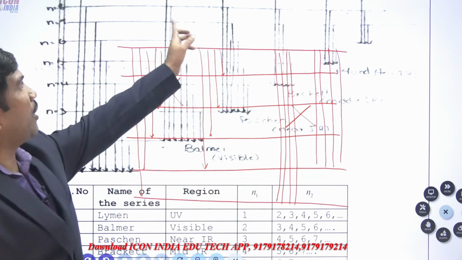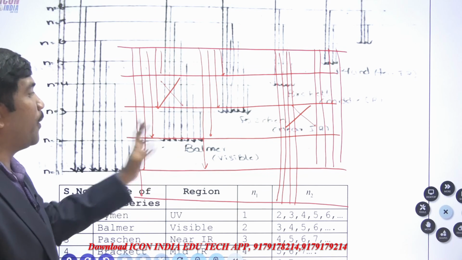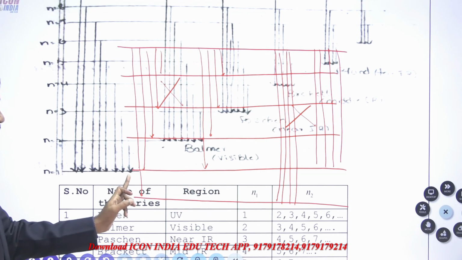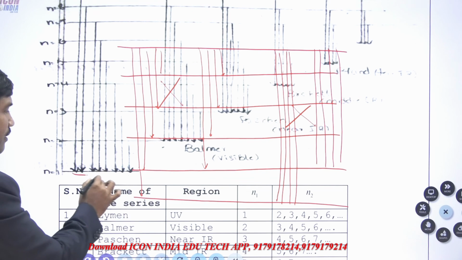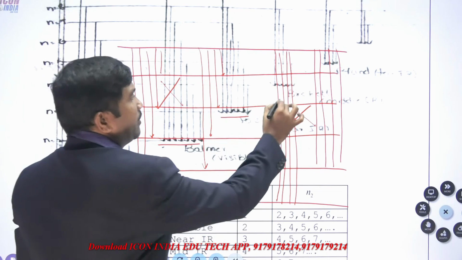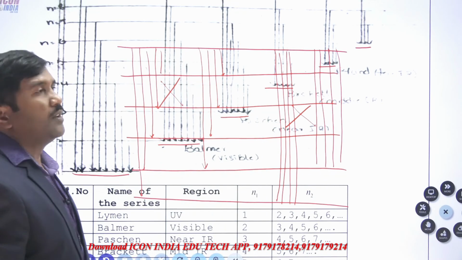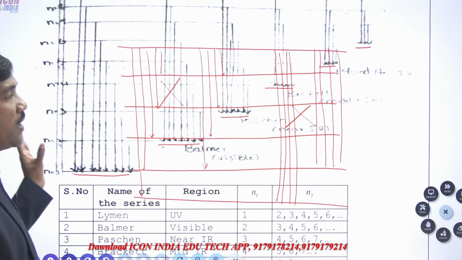Once you see this spectrum, the lines decrease from the top but not from the bottom. All the Lyman series lines are in 1, in the Balmer series in 2, in Paschen 3, Brackett 4, Pfund 5. Like this. This is the hydrogen spectrum.